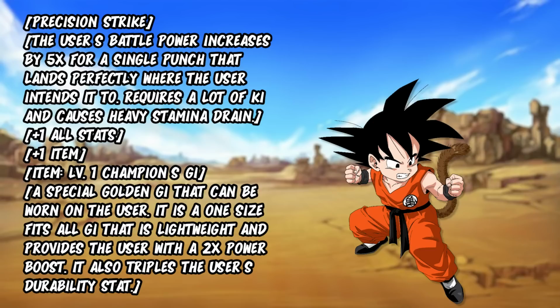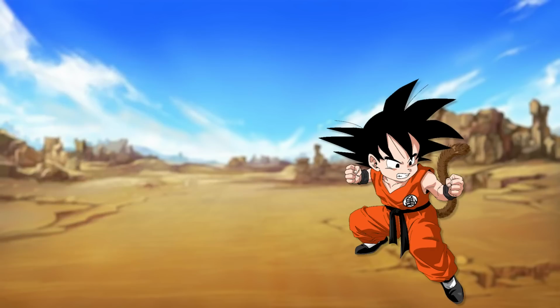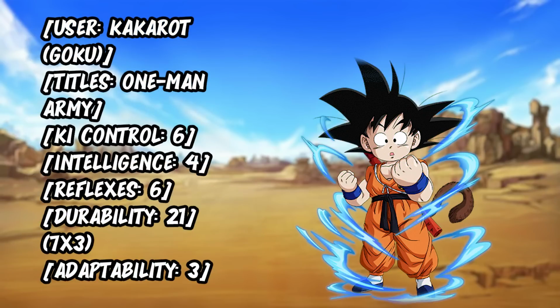A special golden gi that can be worn by the user. It's a one-size-fits-all gi that is lightweight and provides the user with a 2x power boost. It also triples the user's durability stat. Goku gets quite interested in this item and decides to put it on right away. User Kakarot (Goku), titles, one man army. Ki control 6, intelligence 4, reflexes 6, durability 21, 7 times 3, adaptability 3.